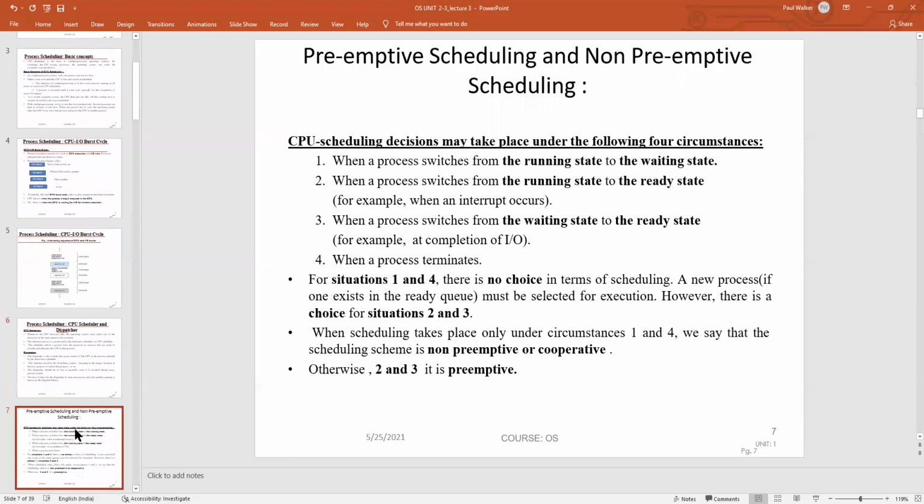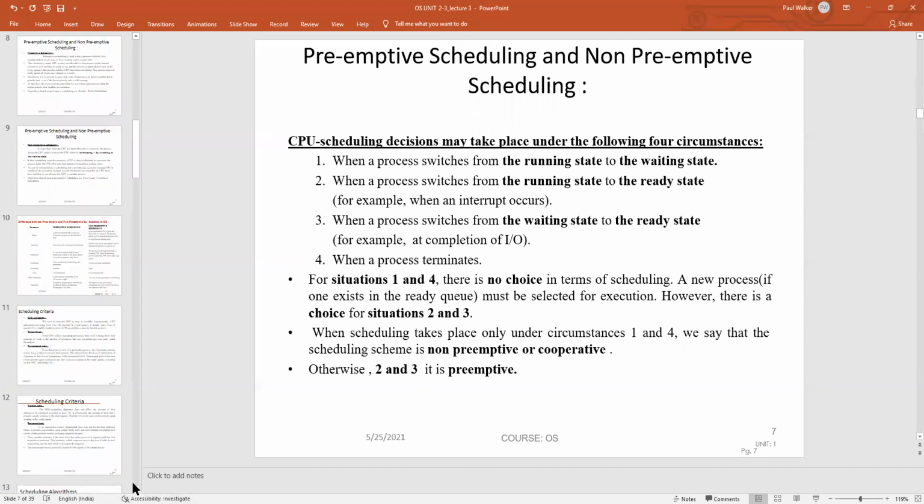Moving to the next topic, preemptive scheduling and non-preemptive scheduling. Whenever the CPU is going to schedule a process, it may be run in different conditions, that is ready state, running state, waiting state, and termination state. Whenever a process switches from the running state to the waiting state, it is the first condition of a particular process.